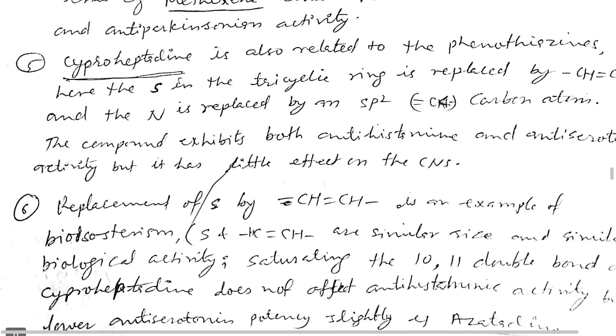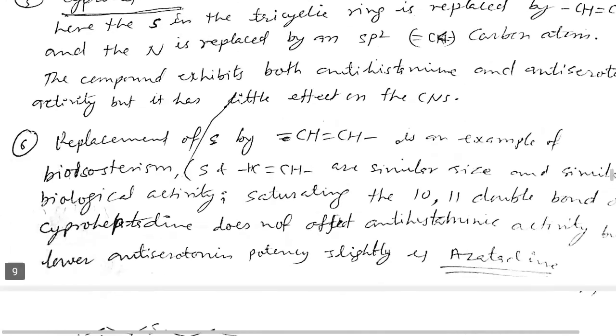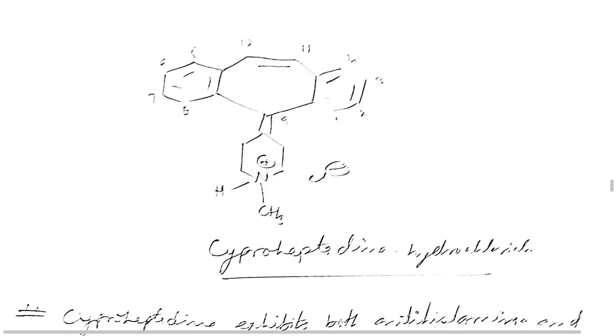That is point number five. And point number 4 and point number 6, you look at here, cyproheptadine, there is the 8, 9, 10 and 11 position. In place of there, the sulfur is replaced by the CH double bond CH group, and in the 10 position there is a nitrogen in the phenothiazine, but here is the CH group and it is cyproheptadine. So this is a special type of three-cyclic ring structure, but phenothiazine is converted here into the cyproheptadine nucleus.